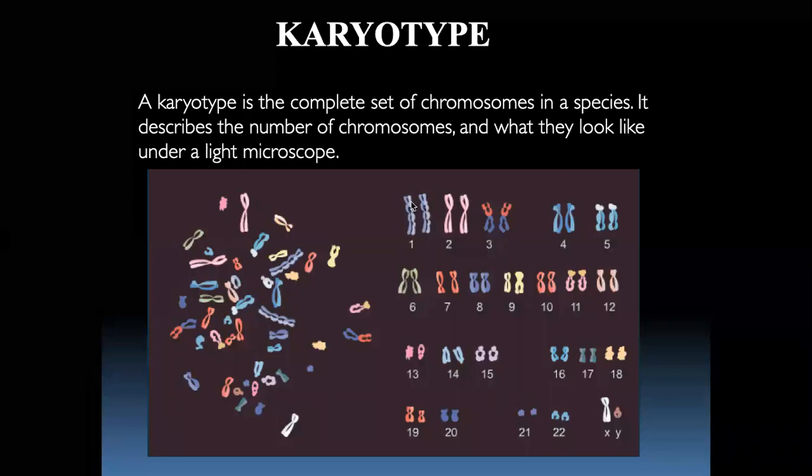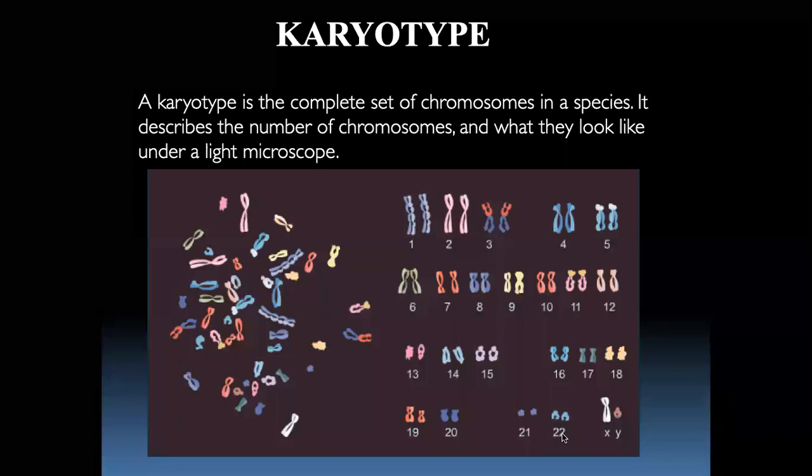One is the maternal chromosome, the other is the paternal chromosome. Human cells contain 46 chromosomes, which are 23 pairs. One set comes from the mother and the other set from the father.